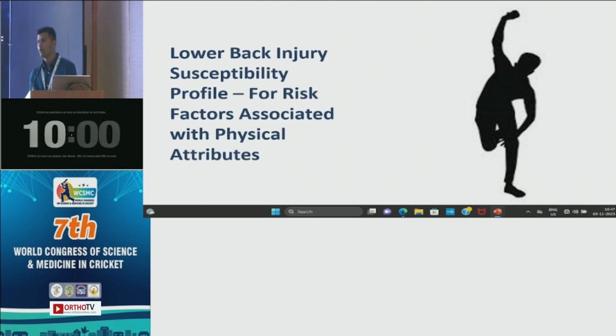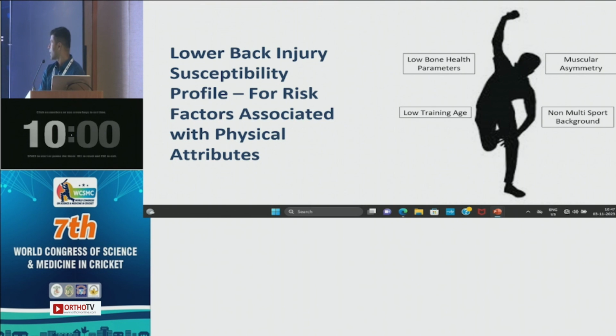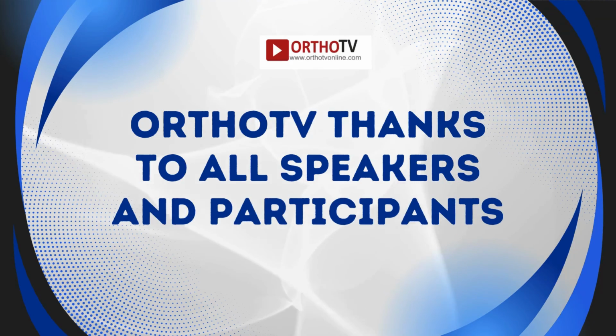So all in all, with our limited information at this stage, if we want to profile the fast bowlers who are more susceptible to lower back injury, the factors are low bone health parameters, muscular asymmetry, low training age, and non-multi-sport background. If these 4 factors are present, and if it is backed up by certain high workload or workload spikes or biomechanical factors that we already know from previous investigations, then obviously these are the fast bowlers that we need to look at more carefully when it comes to lower back injuries.